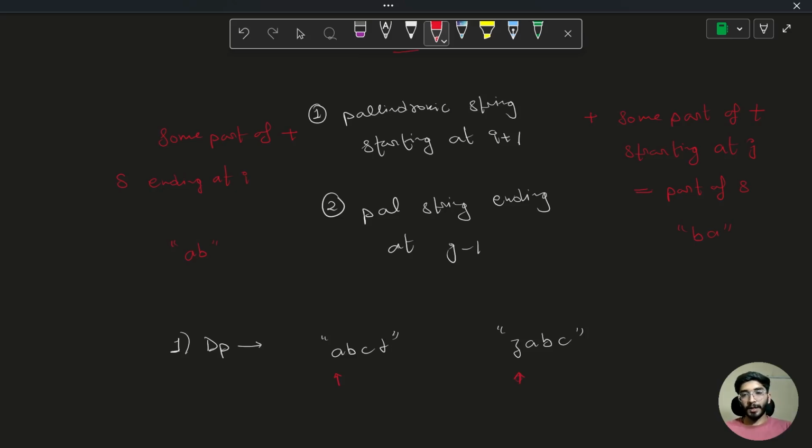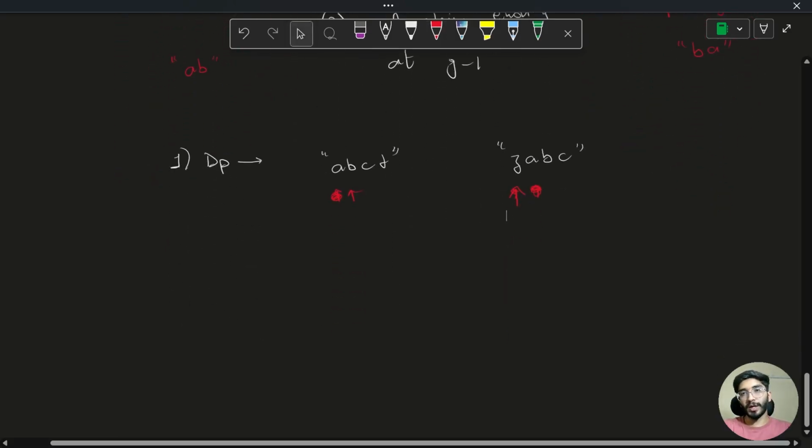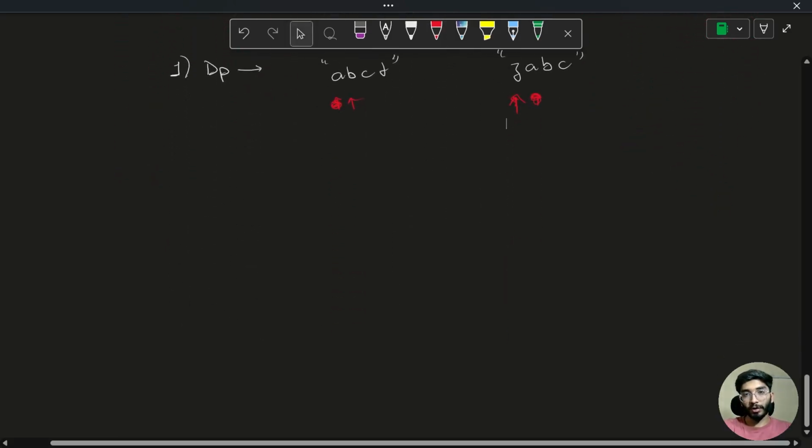Second option is, I'm not going to take this, I'm going to start from this index. Yes, it can be a possibility. Another is, instead of this, I'm going to start from here and from here itself. So there can be different subproblems that will be overlapping each other, and we have to get the maximum answer from all of those subproblems.